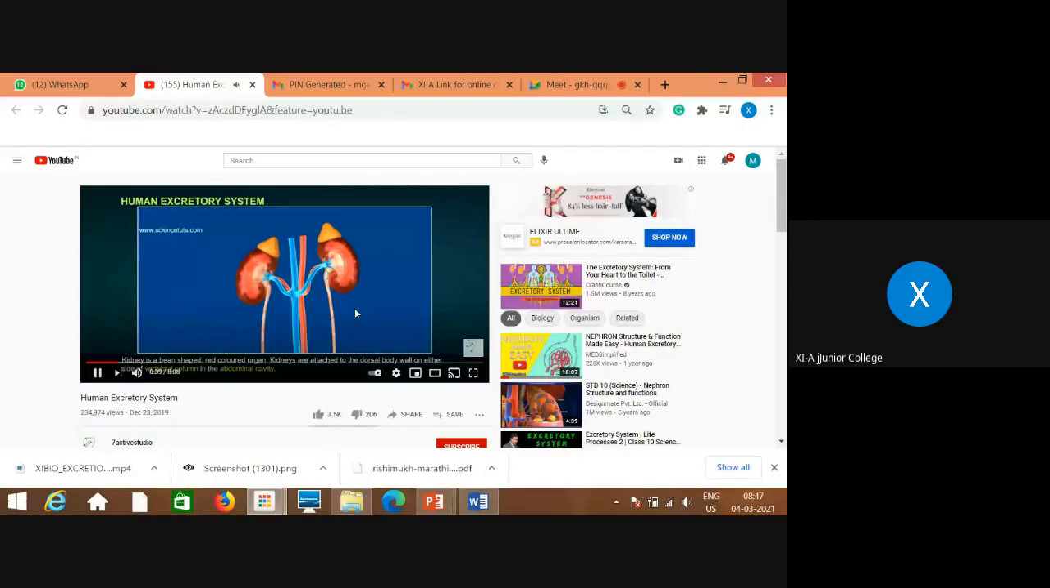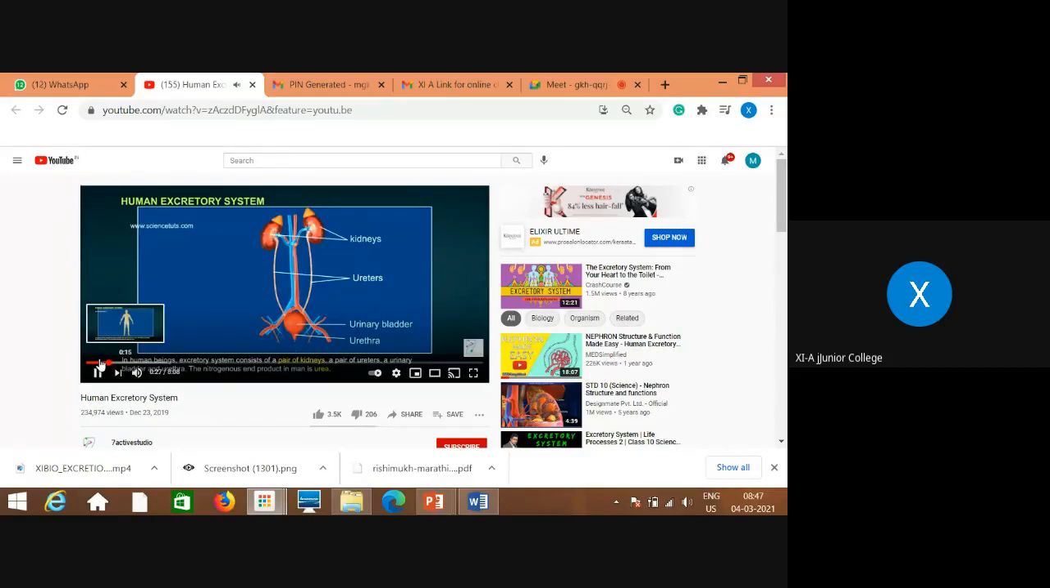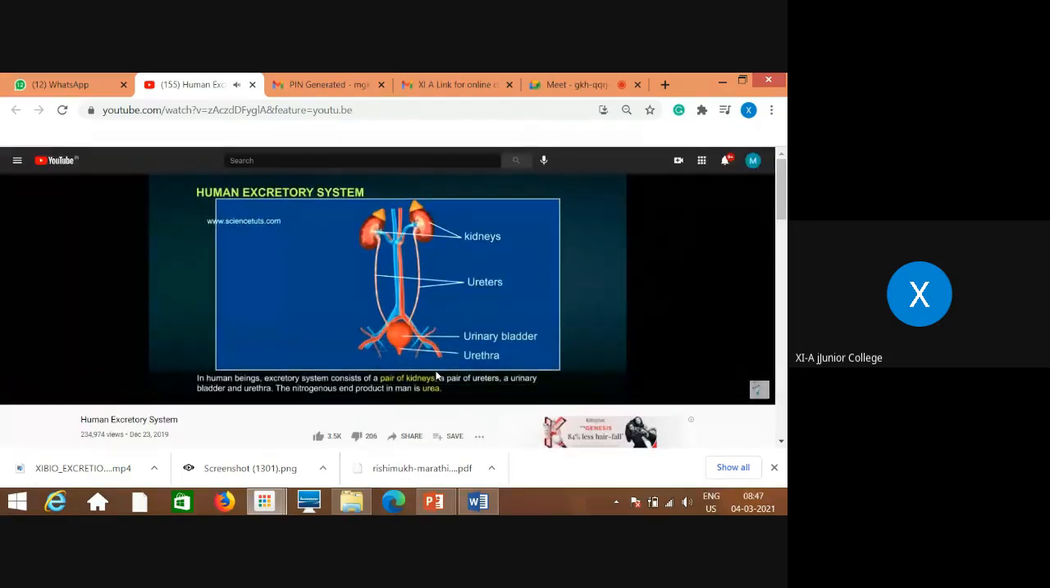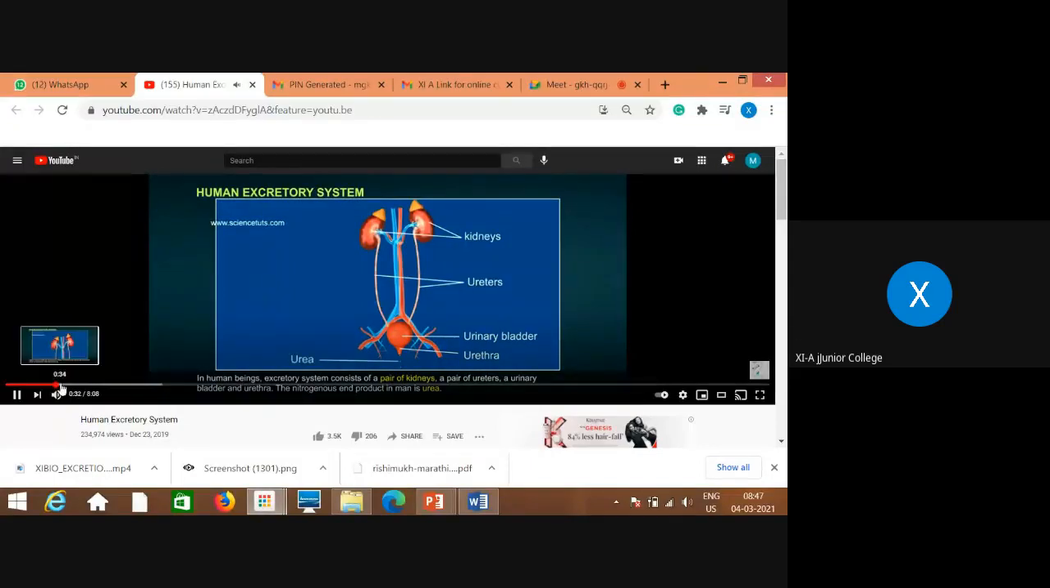Kidneys are attached to the dorsal body wall on either side of the abdominal cavity. Each kidney of an adult human, the nitrogenous excretion system consists of a pair of kidneys, a pair of ureters, a urinary bladder, and urethra. The nitrogenous end product in man is urea.